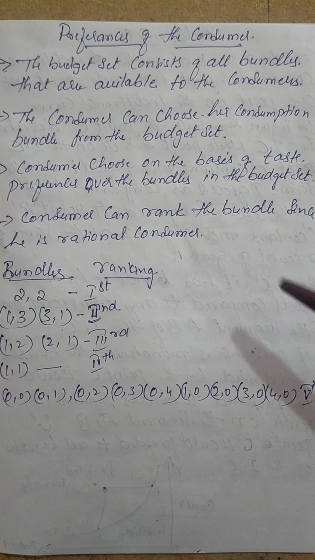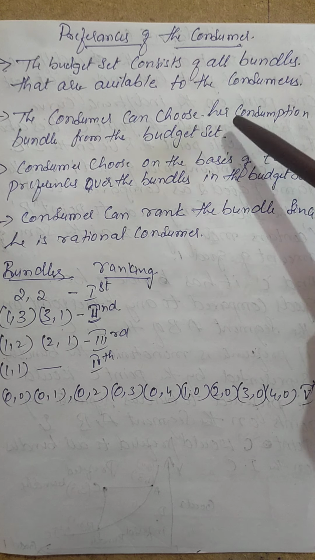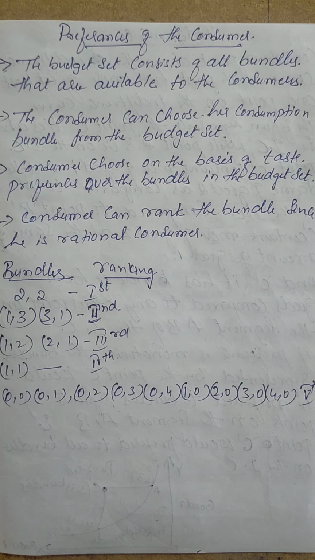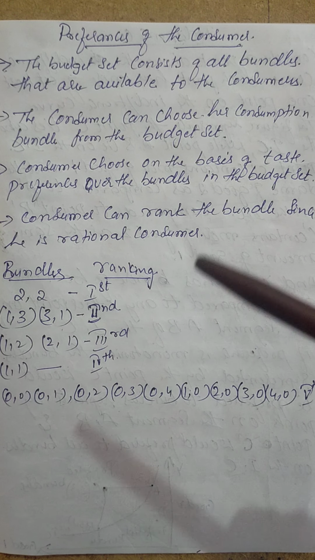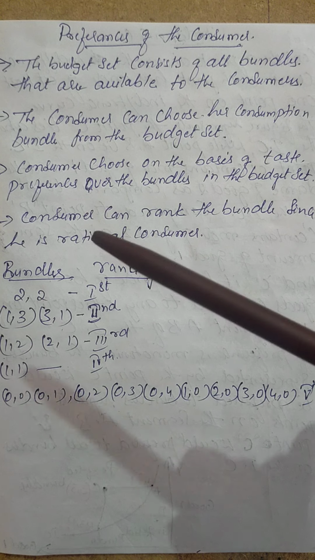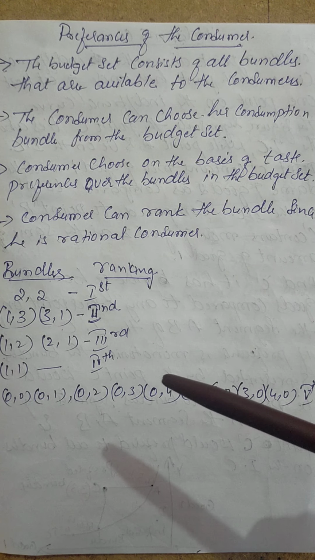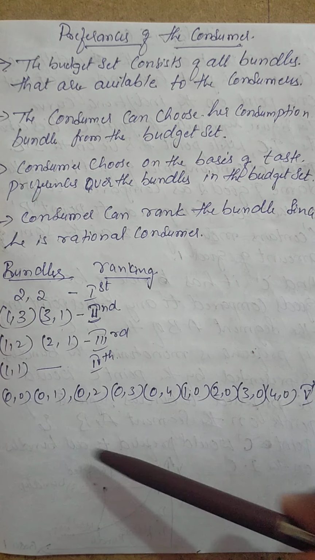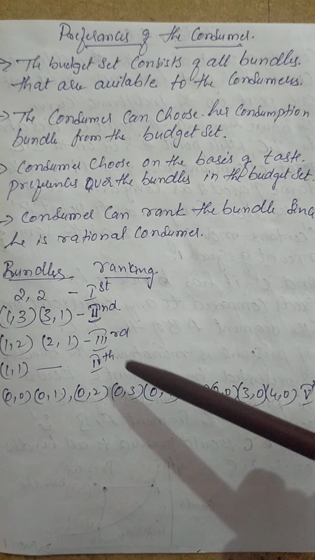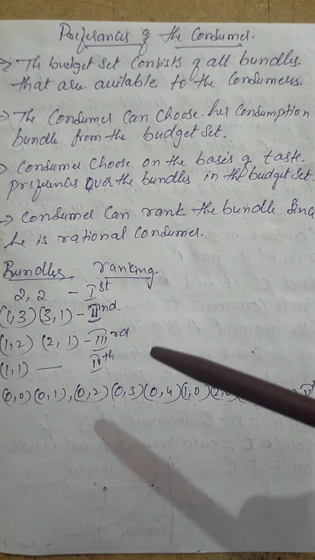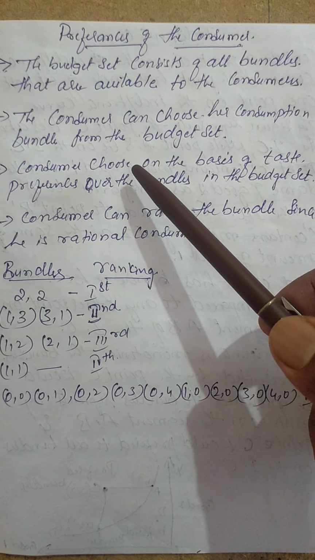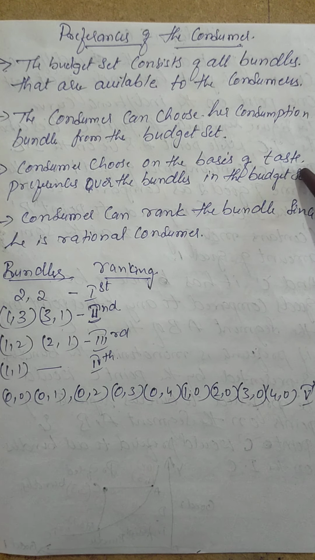The consumer can choose his or her preferred bundles from the budget set. Whatever the consumer wants to choose depends on his set of preferences, in what fashion he is going to prefer them. Consumer chooses on the basis of taste.